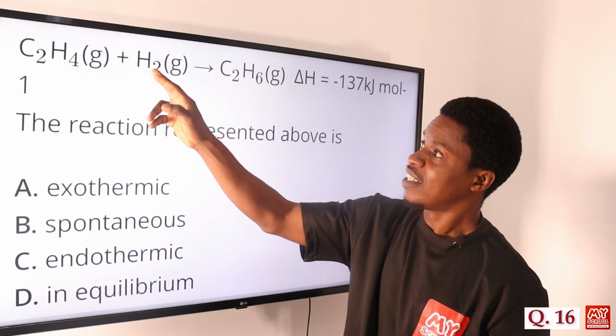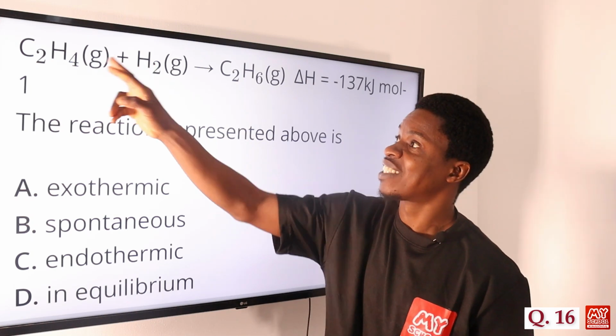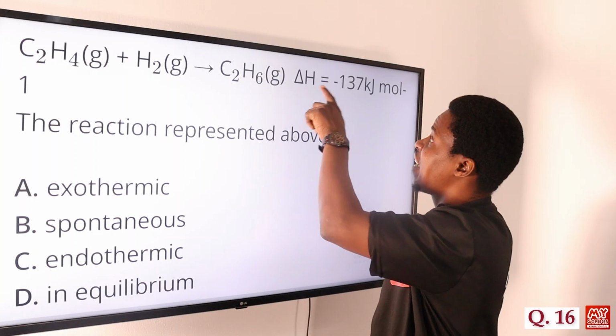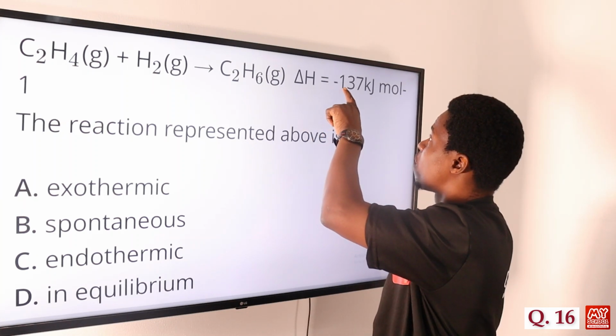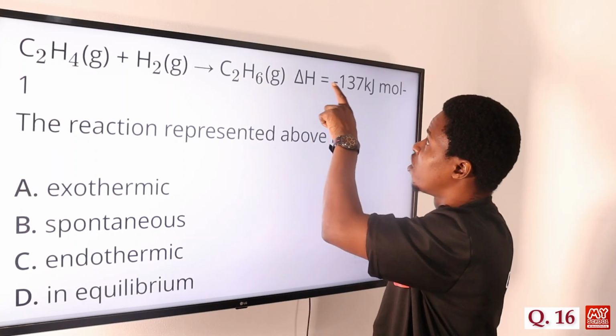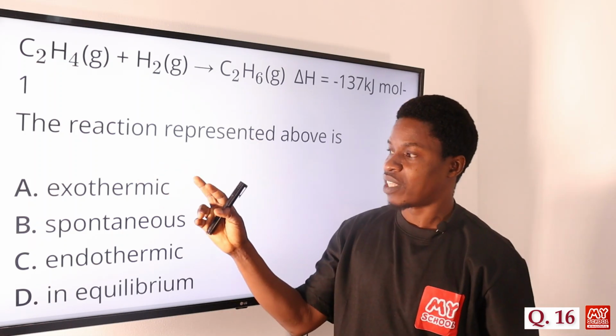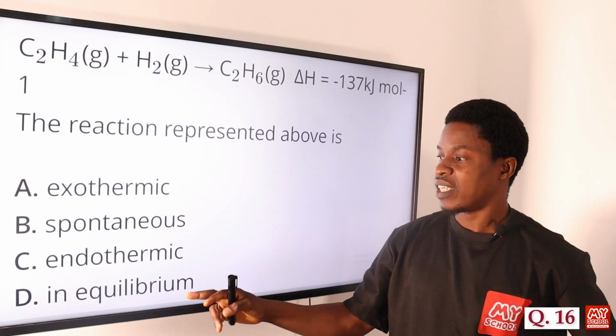Of course, this is an addition reaction because hydrogen is added to this to form this, hydrogenation. So delta H is negative 137 kilojoules per mole. The question says the reaction represented above is what? Exothermic, spontaneous, endothermic, in equilibrium.